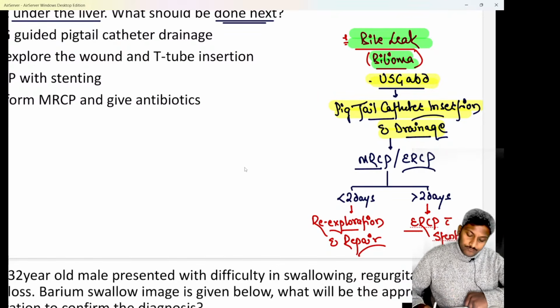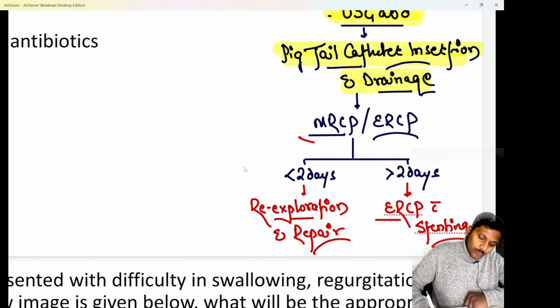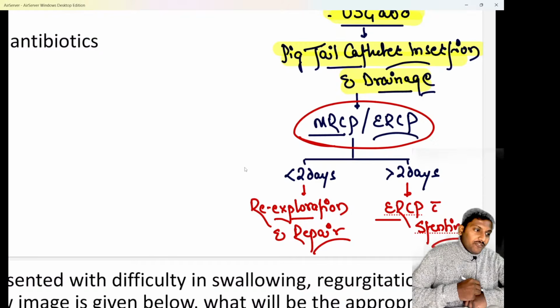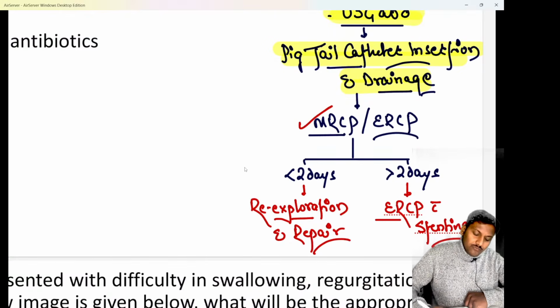After that is done, then you have to investigate for the bile duct injury. You will see where the bile duct injury is, how big it is, everything, and that is done with the investigation of choice called MRCP. We know MRCP or magnetic resonance cholangiopancreatography is the investigation of choice for bile duct injury or the bile leak.